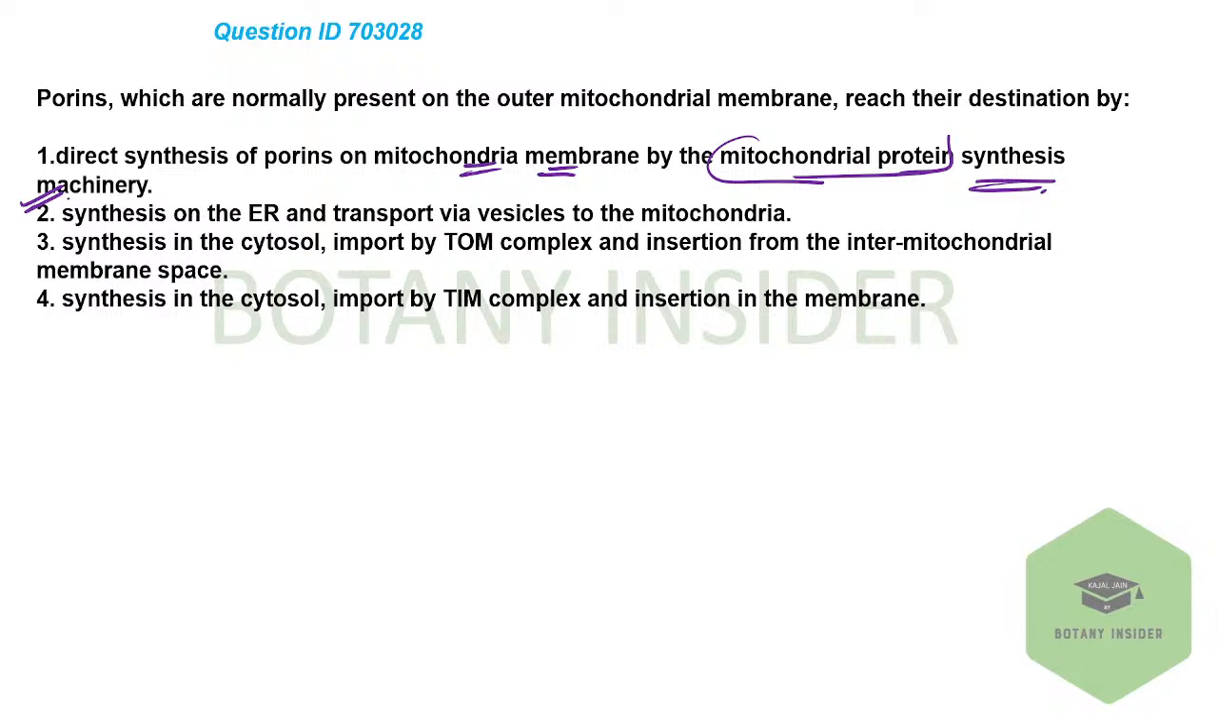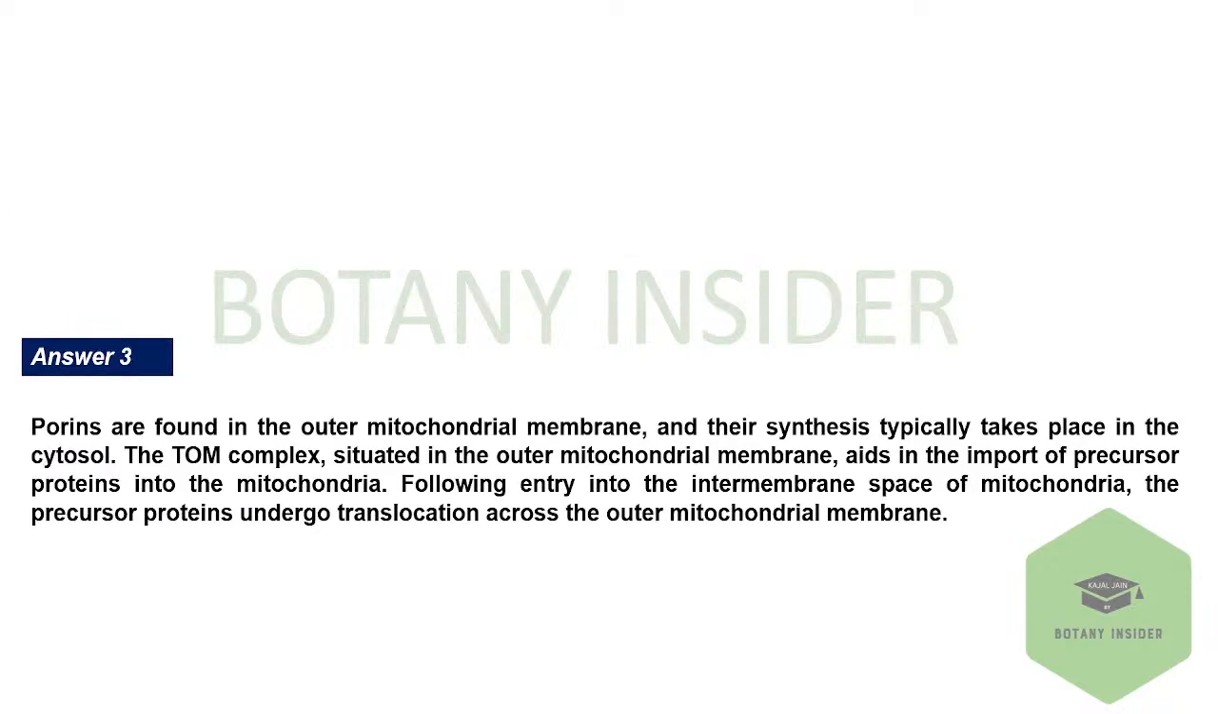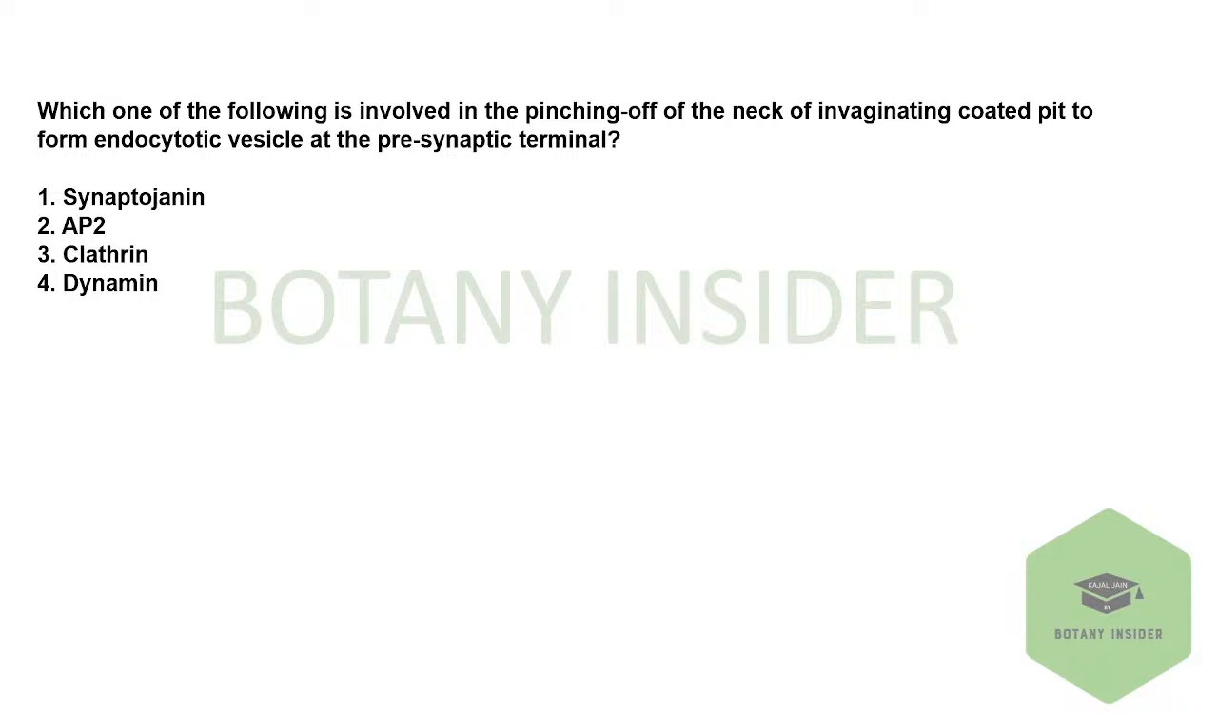Okay, let's see. Porins, which are normally present on your outer mitochondrial membrane, reach their destination by synthesis in the cytosol, import by the TOM complex, and insertion from the intermembrane space. So C is the correct answer. It's a factual question, we can say. You should know the entire scenario for marking such an answer.